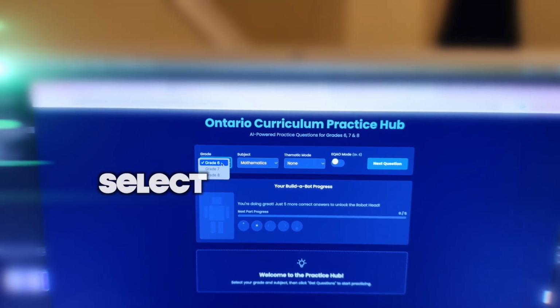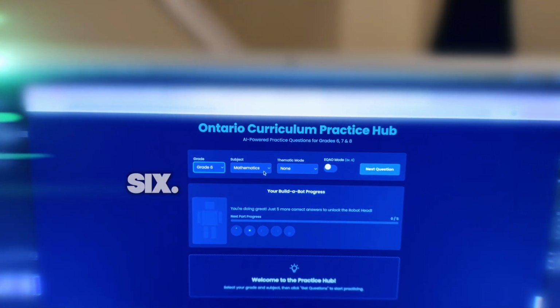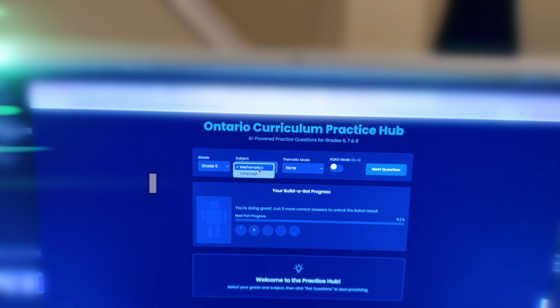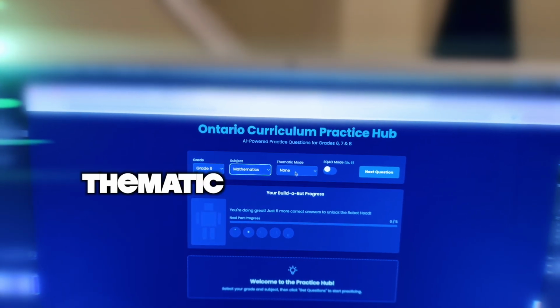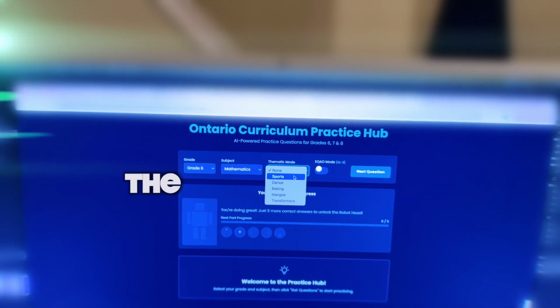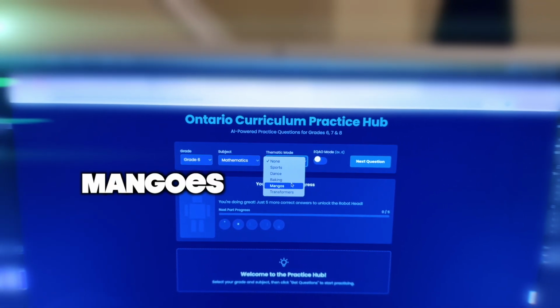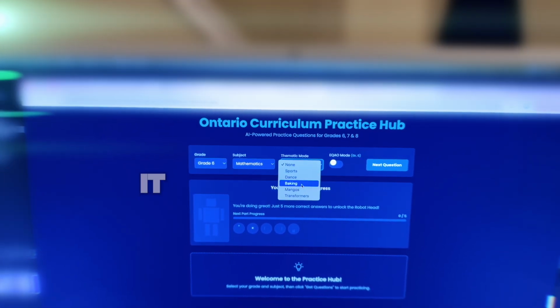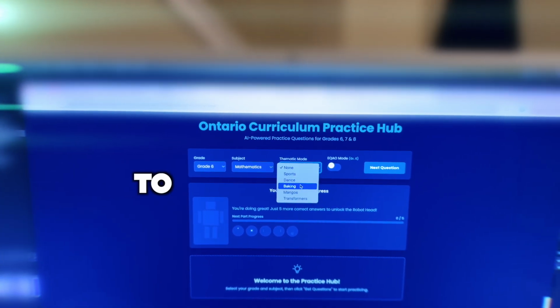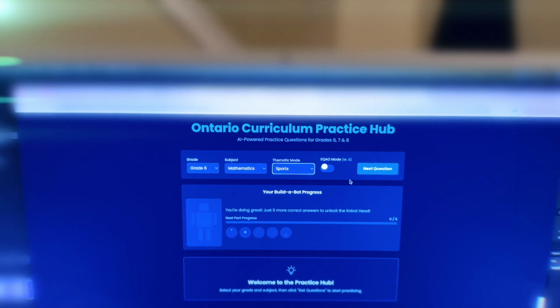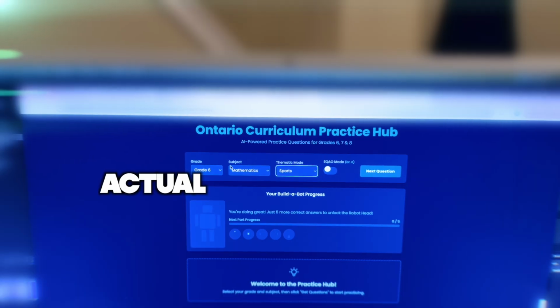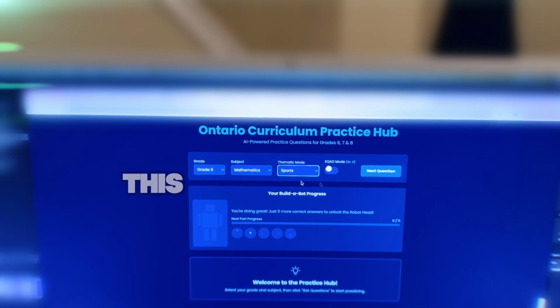So you're going to select the grade you want, say grade 6. You're going to select between the two subjects I teach, math and language. And then there's a thematic mode, and you can have all the math questions be about sports, for example, or dance, or baking, or mangoes, or Transformers. It is going to use AI to generate questions from the actual Ontario curriculum at this grade level.